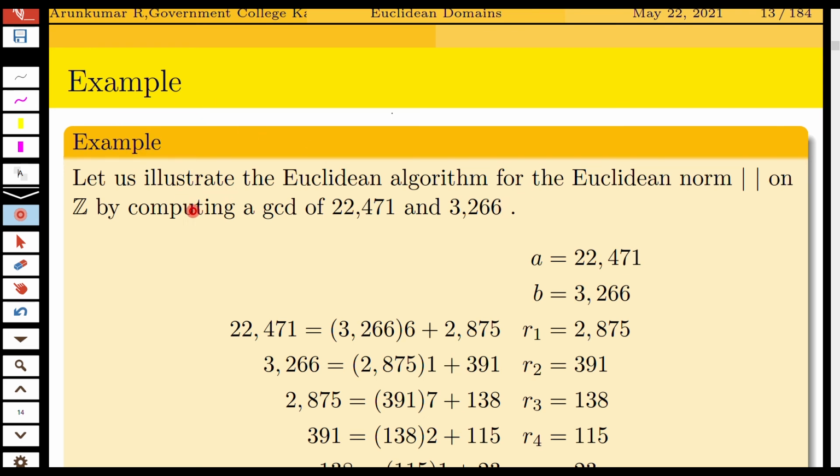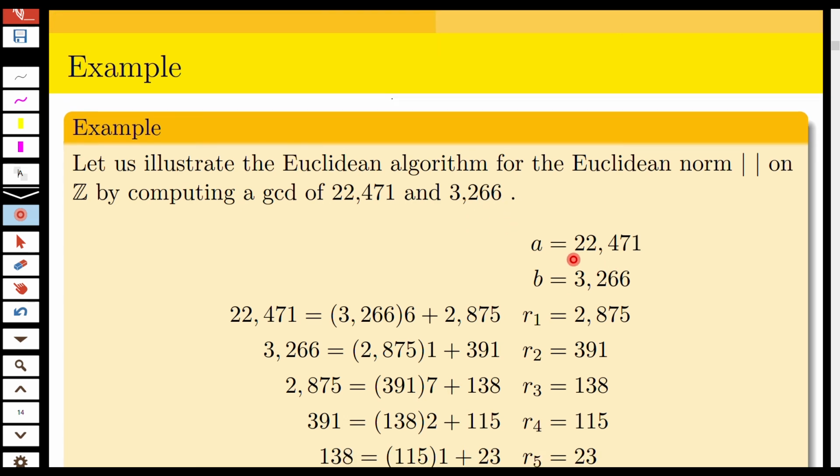Let us illustrate the Euclidean algorithm for the Euclidean norm nu on Z by computing the GCD of 22,471 and 3,266. So here A is 22,471 and B is 3,266.